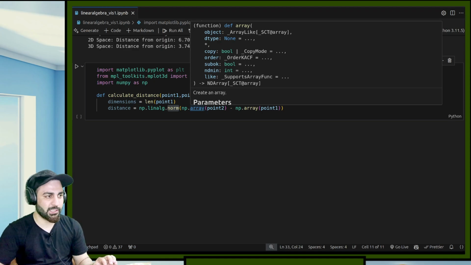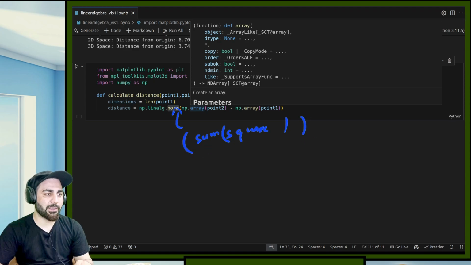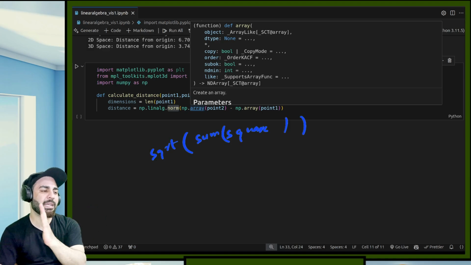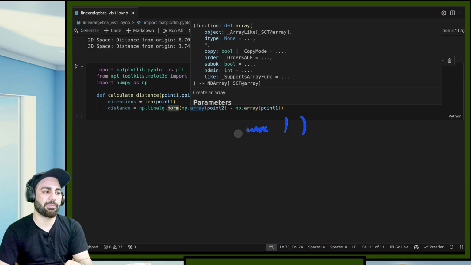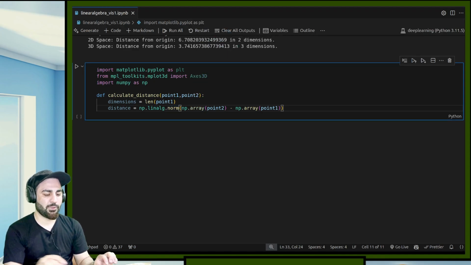Over here, if you see this, this basically is an operation like this. You first apply the square of individual quantities, and then you sum all these squares, and after the sum you apply the square root, sqrt. So this operation is called norm over here. That's why it's called np linear algebra dot norm. It is basically applying square for individual elements, summing them up along axis 0, then applying the square root on that value. Now we can just return this distance and dimensions.